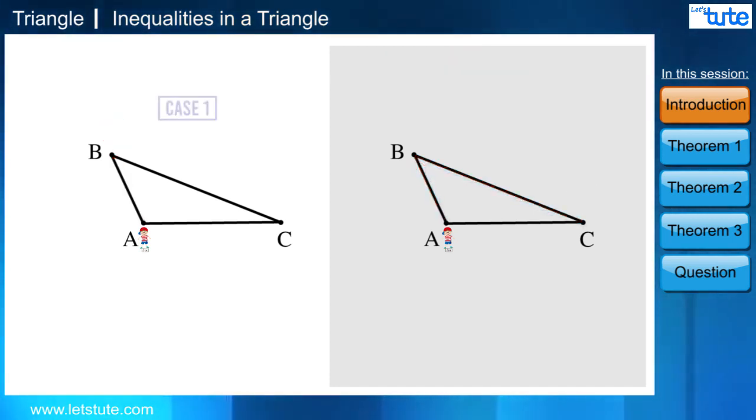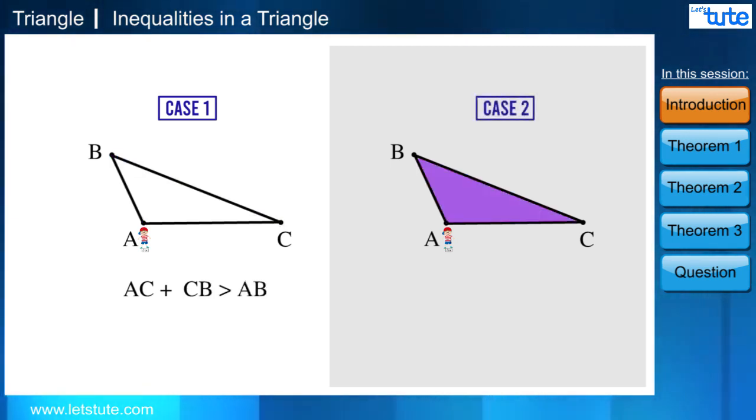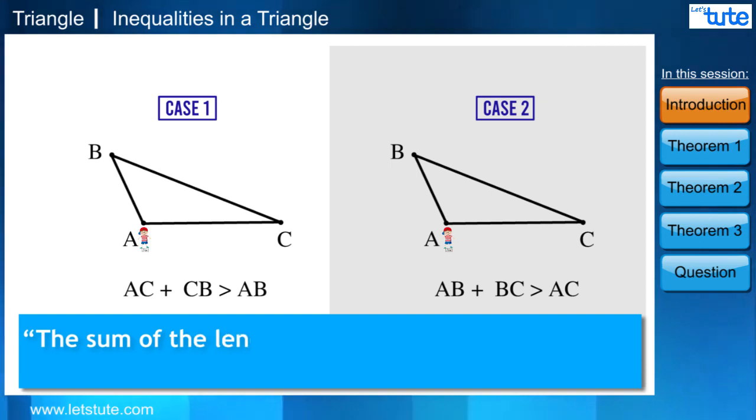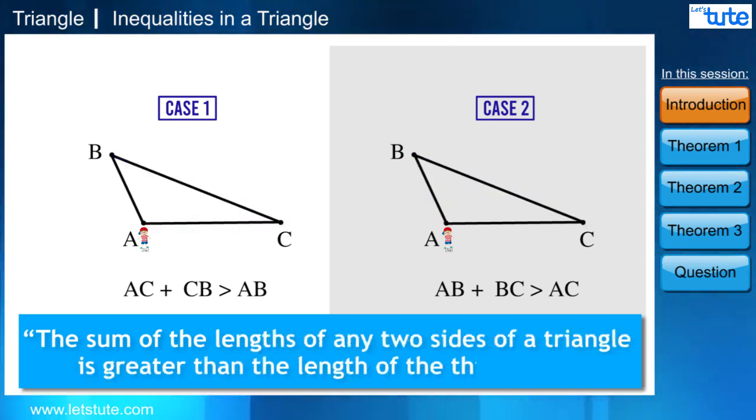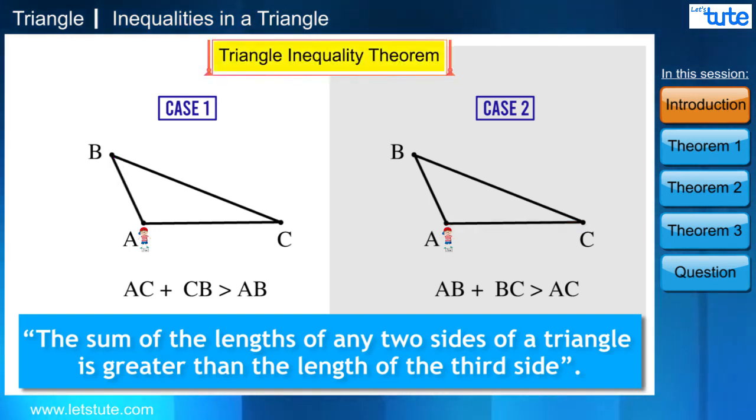Yes, friends. So from the first case, we can say that in triangle ABC, route AC plus CB is greater than route AB. Similarly, from the second case, route AB plus BC is greater than route AC. Therefore, we can say that the sum of the lengths of any two sides of a triangle is greater than the length of the third side. This is the triangle inequality theorem.